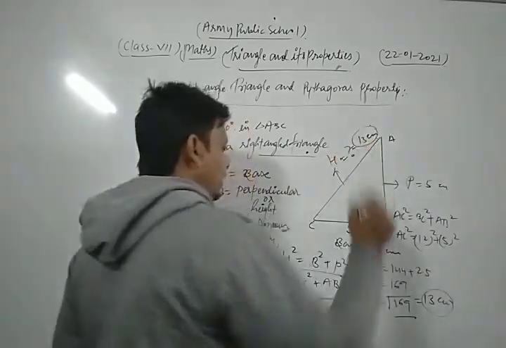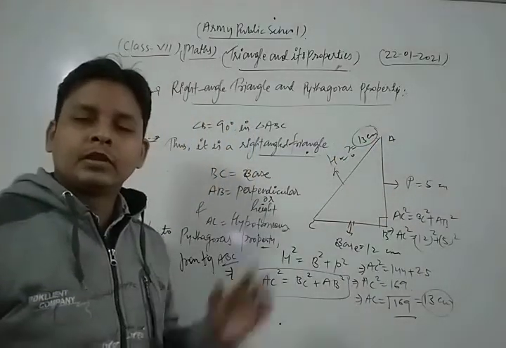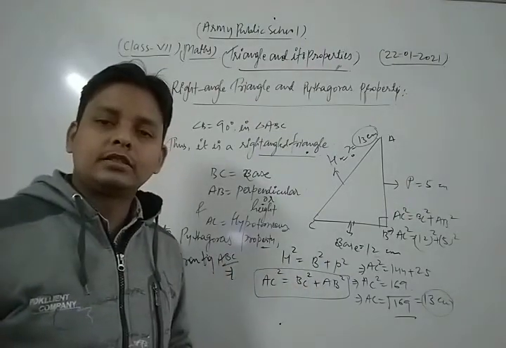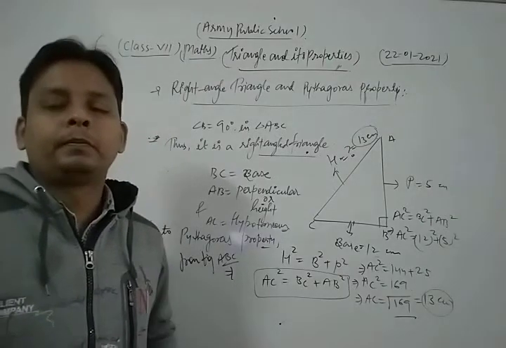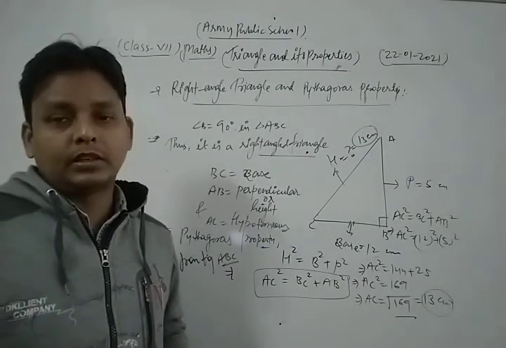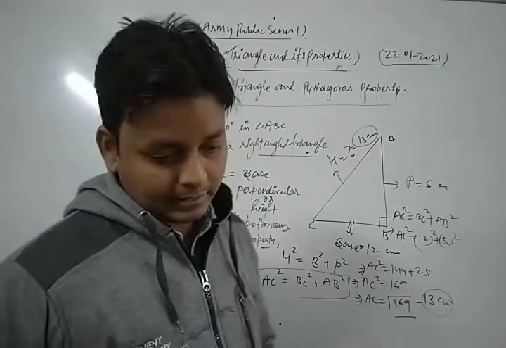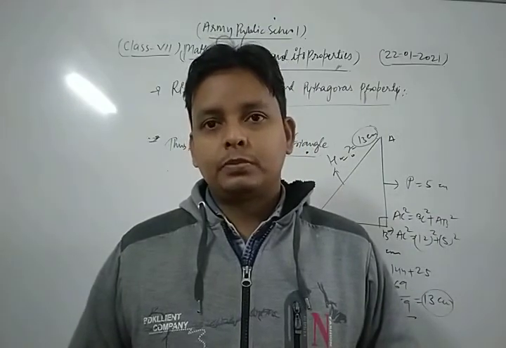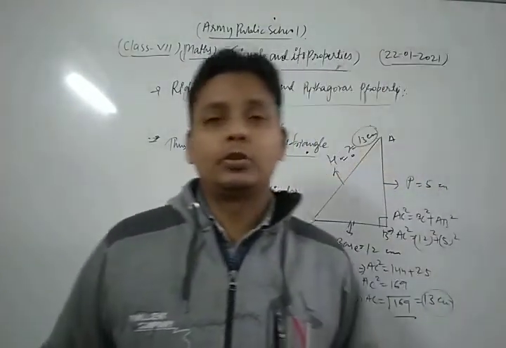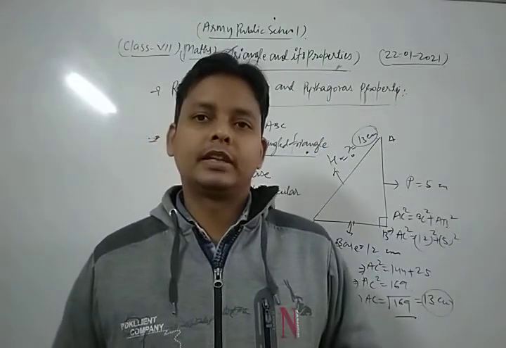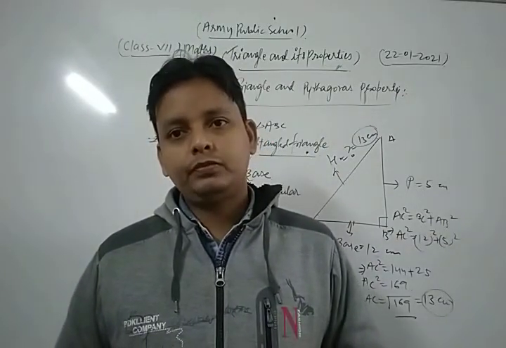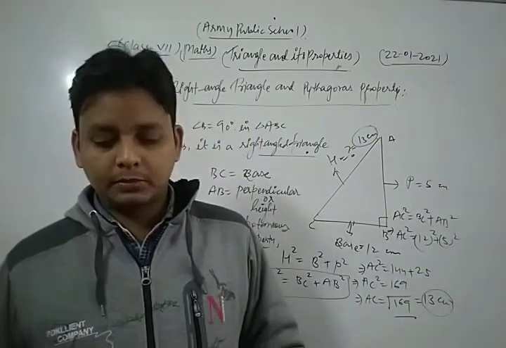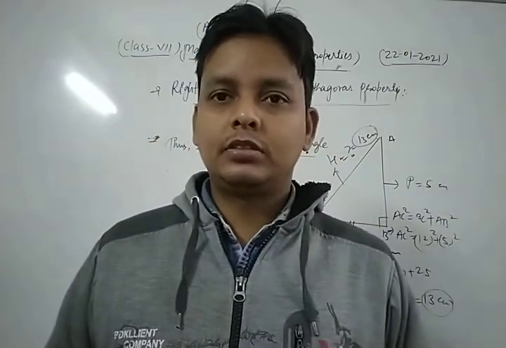Thus, dear students, using the Pythagoras property, you can solve each and every question of your NCERT exercise on the right angle triangle. Thus, dear students, in that class we discussed all the important topics related to the chapter on triangles and their properties. First of all, revise all the topics which we discussed in that class. After that, you can solve each and every question of your NCERT exercise. In the next class we will take and revise some other important chapter of your exercise. Okay dear students, now thanks to all.